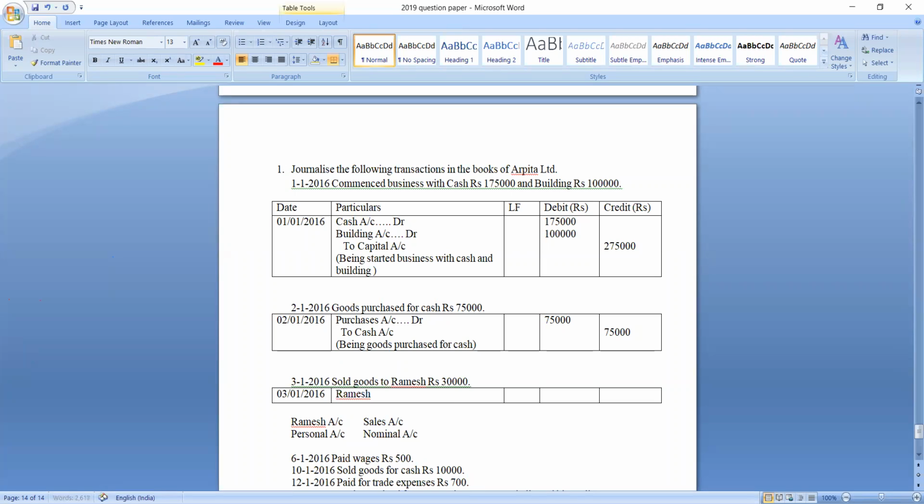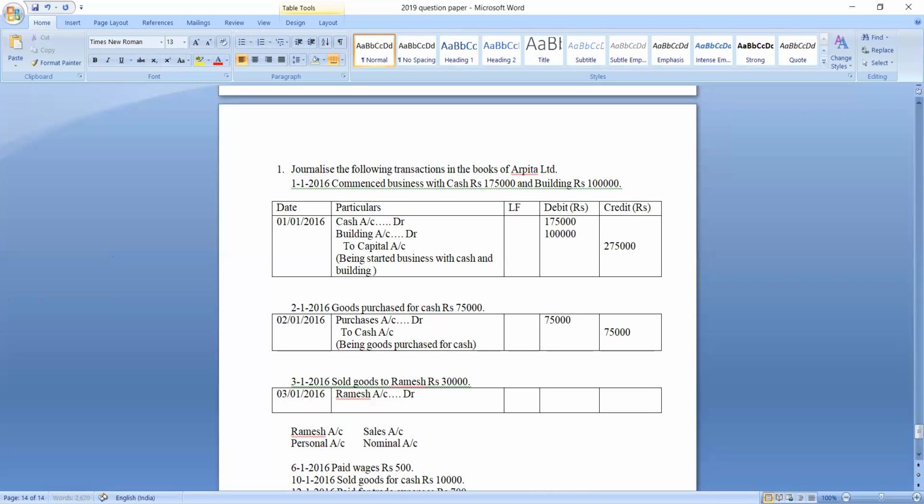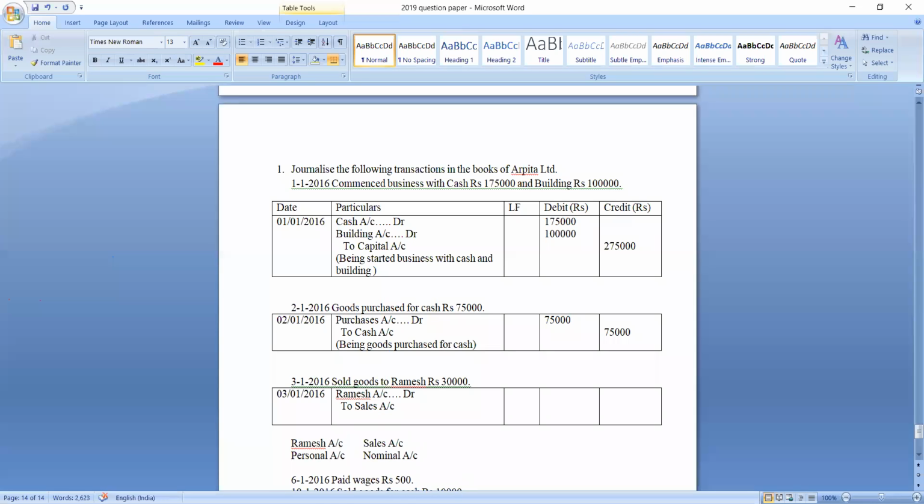So which account should be debited now? Ramesh account debit. Which account should be credited? Of course, sales account should be credited. Why should sales account be credited? Because the sales belong to nominal account. The credit rule of nominal account is credit all incomes and gains. Sales are incomes. Understood? So we should credit sales account.